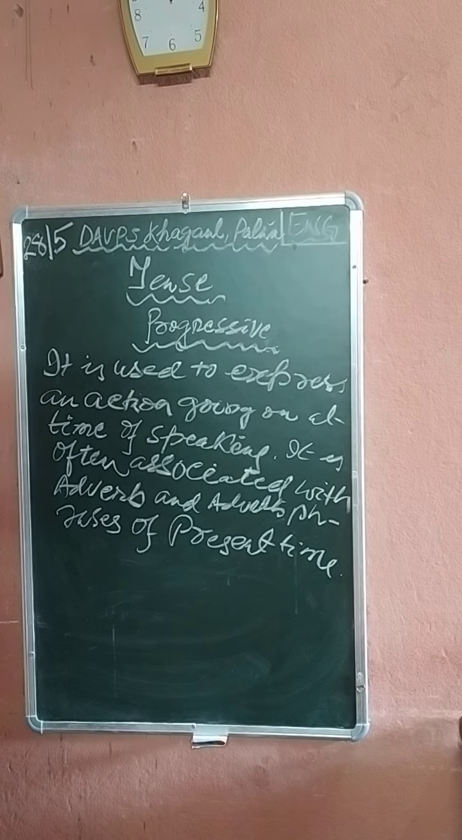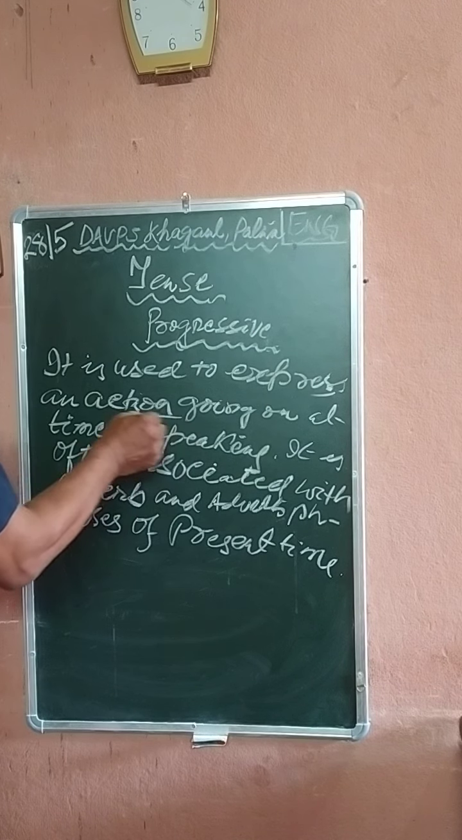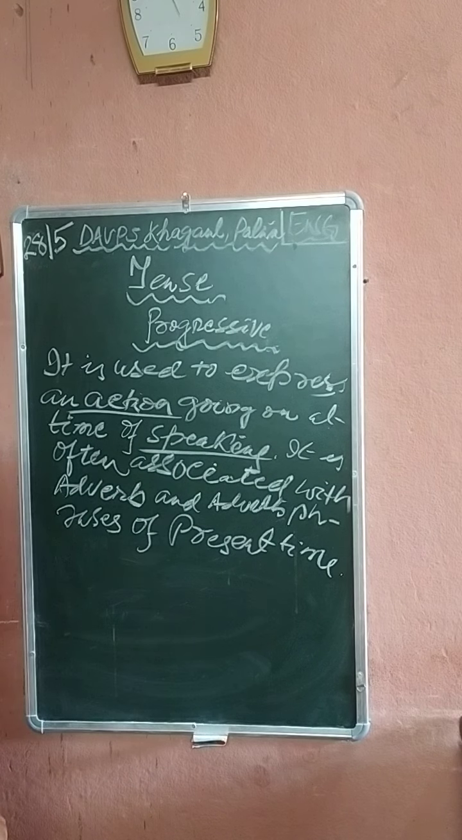Okay. See, present progressive is used. Yeah, you may call it is used. Present continuous or present progressive is used to express an action going on at the time of speaking. Remember that action is going on when you are speaking, when you are talking about.